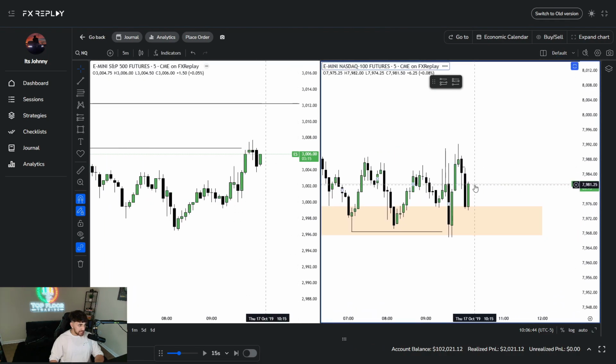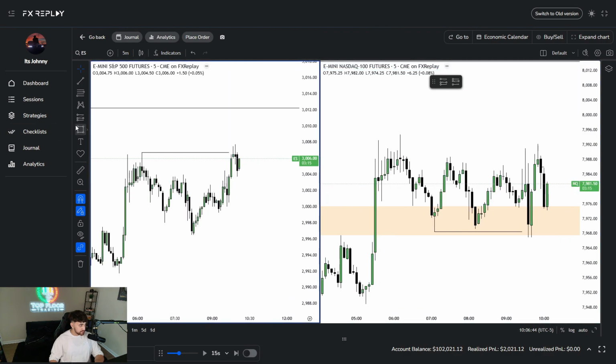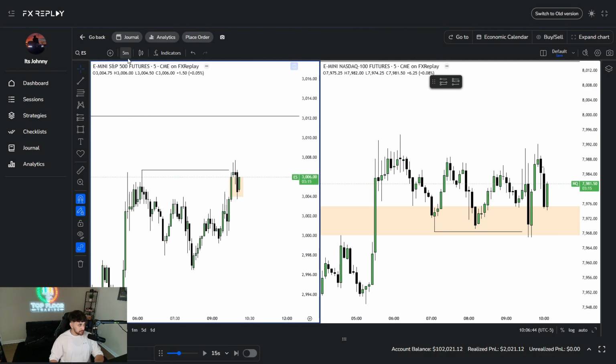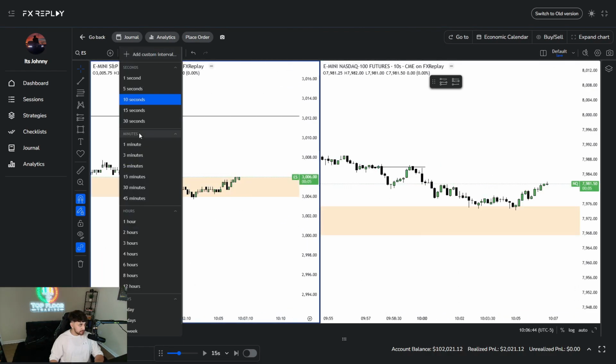We could slap along here. As long as this fair value gap here on ES holds, I think we could get up. Honestly, I think I might take a long on ES. I'm liking longs around here.